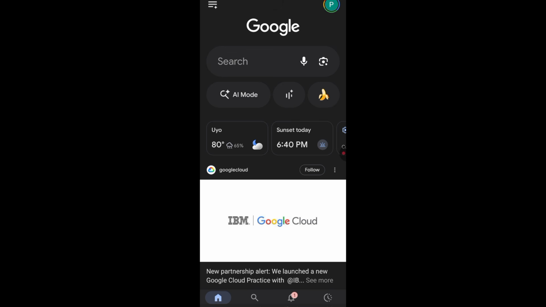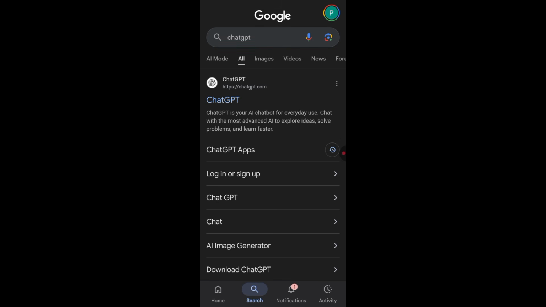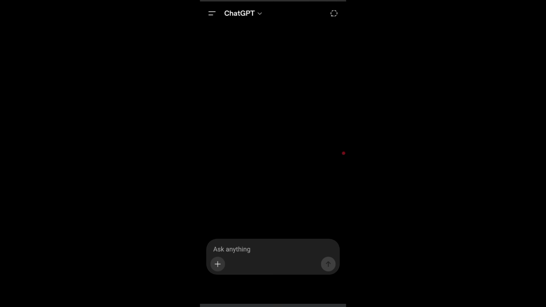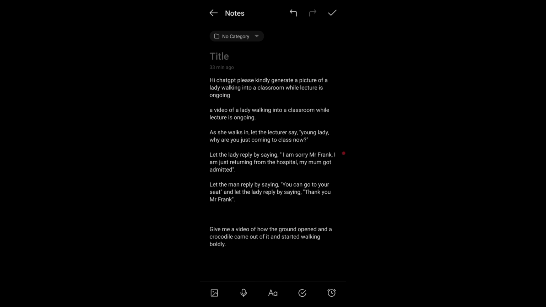Now, without wasting time, let us go straight to it. The very first thing I have to do is come over to my ChatGPT. I won't be using ChatGPT for my script writing today. I'll be using it for my image generation. I know most of us are not even aware that you can use ChatGPT to generate images.